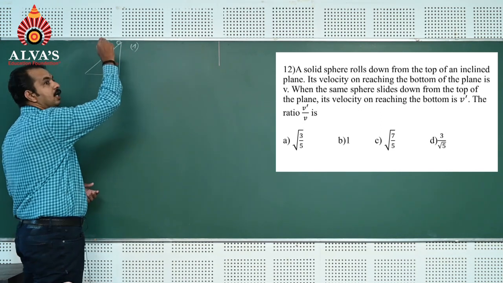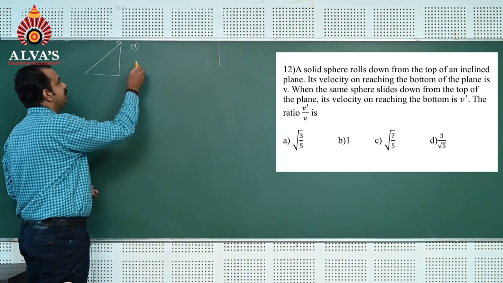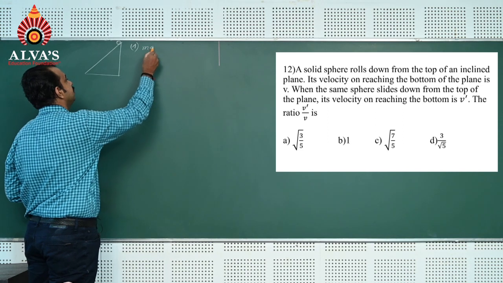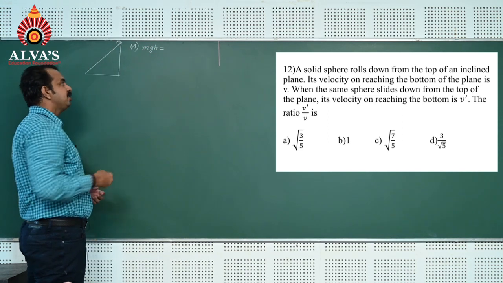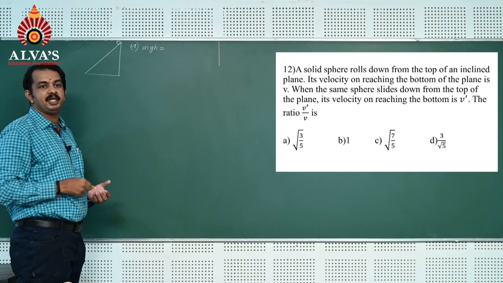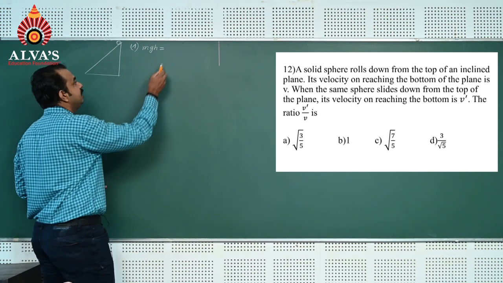You know that total energy at the highest point is potential energy only, which is mgh. When the sphere reaches the bottom, since it rolls, it has translational kinetic energy as well as rotational kinetic energy.